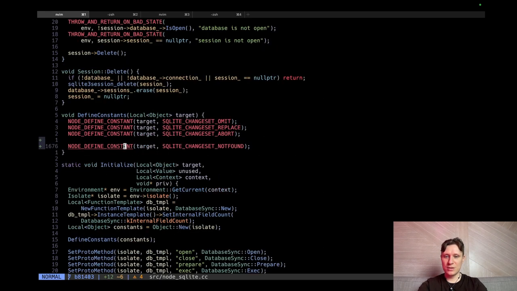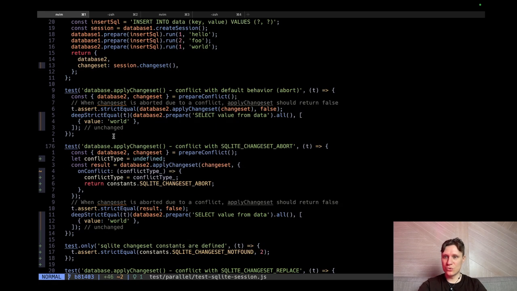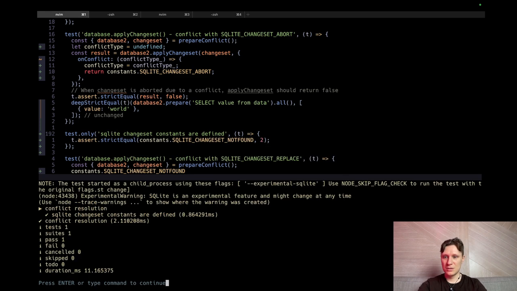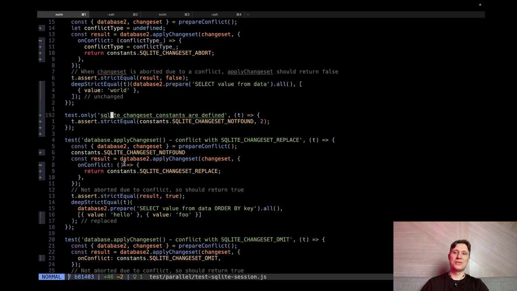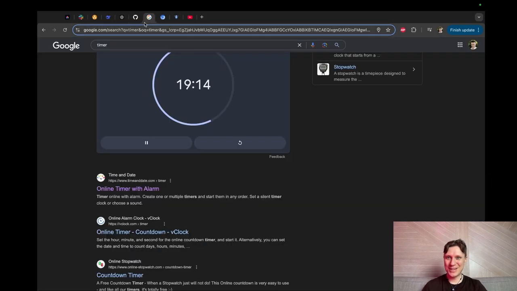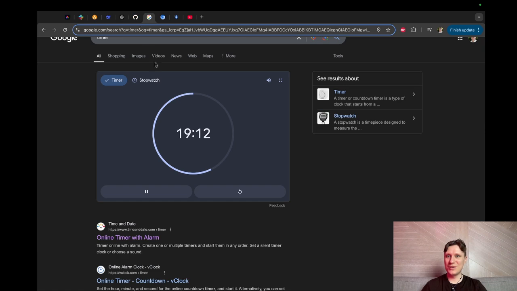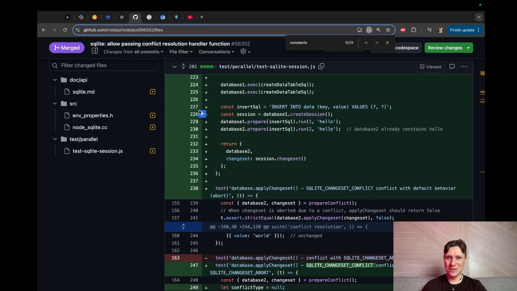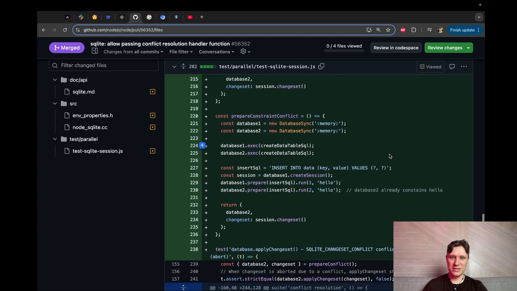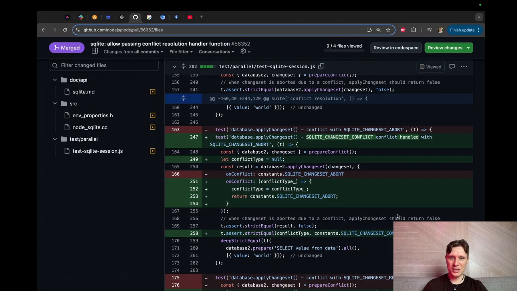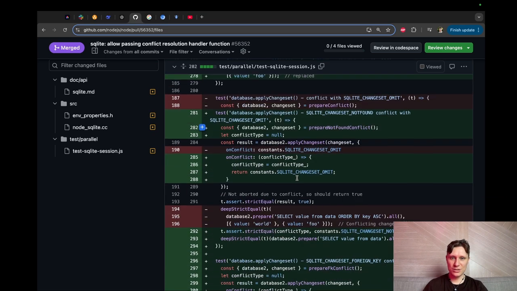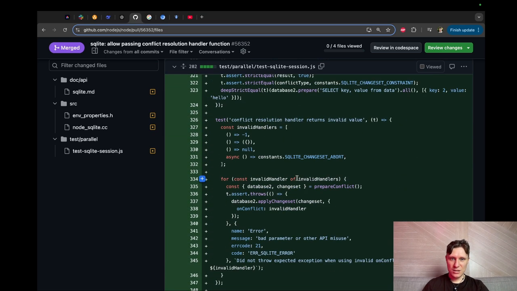So this should be done, and let's run our test. And the test passes, hooray. So basically we did it as the issue said. It took us 7 hours. How much time do we have? 20 more minutes. Hold on a second. What else can we do? Because the other stuff is pretty trivial. We define more constants, we mutate more tests to support the new abstraction. What else can we do?